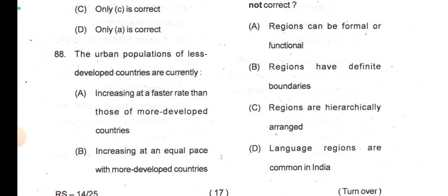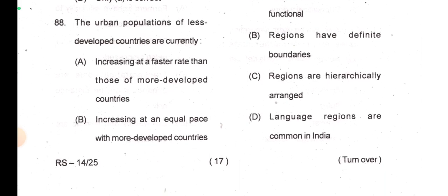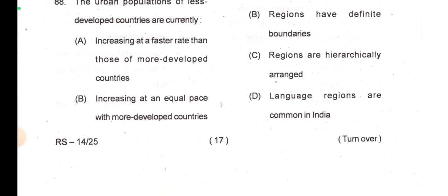Which of the following statements is not correct? Regions can be formal or functional. True. Regions have definite boundaries. No. Regions are hierarchically arranged. True. Language regions are common in India. So A, C and D are true here.